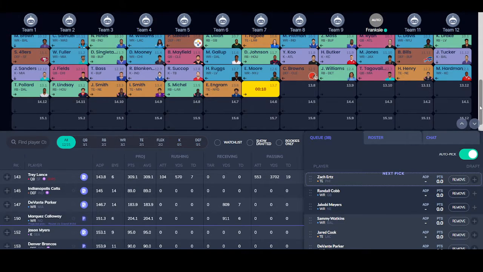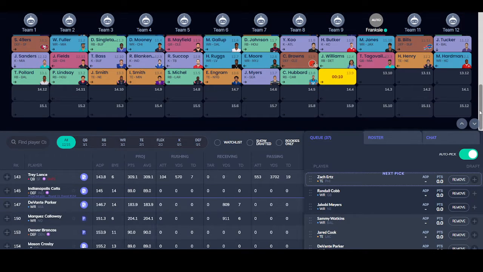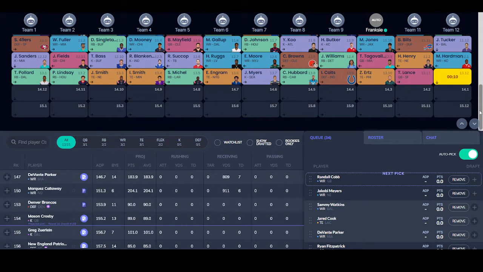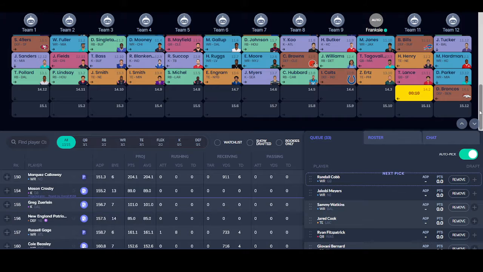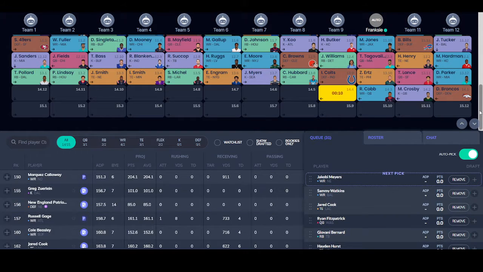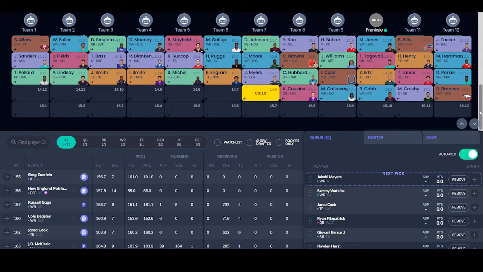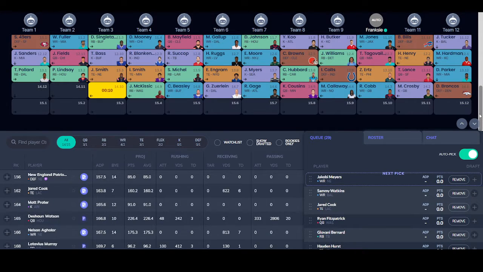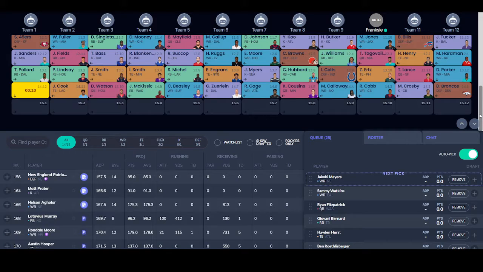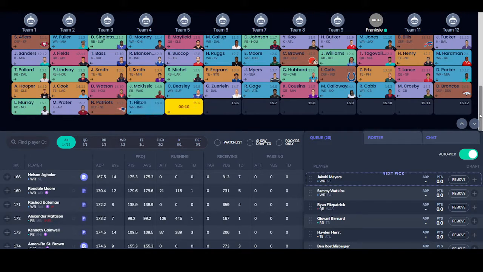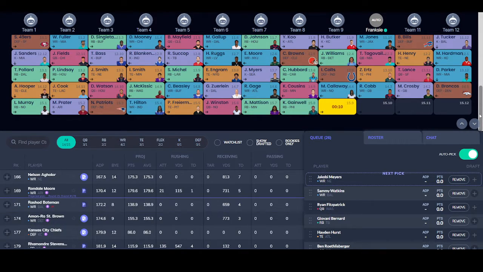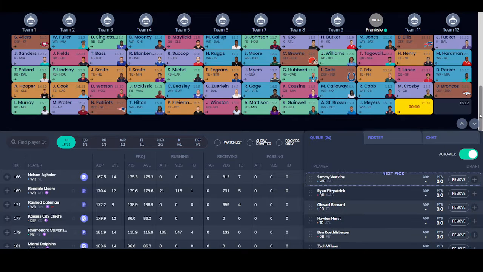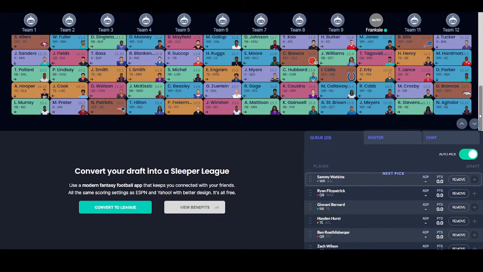So keep going. Round 13. Who pops up? Zach Ertz. So I've got another tight end. So now I'm going to have to pick a kicker and defense. Got no options. No, right? No, Randall Cobb. See, I was under the impression that it couldn't not pick a kicker and could not pick a defense. And apparently, it's just literally going to follow my list. So maybe leaving it on auto wasn't the best plan. I should just manually pick the top players. But I've learned that now. Jakobi Meyers in the last spot.